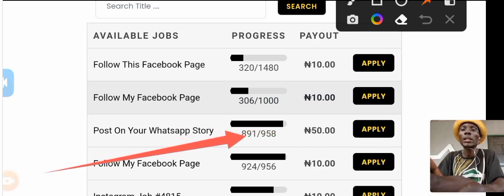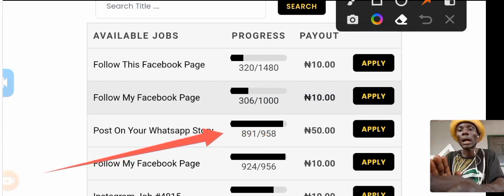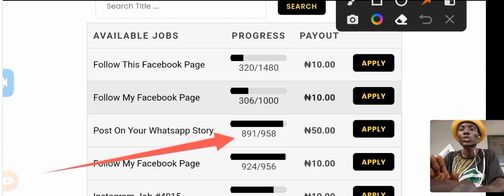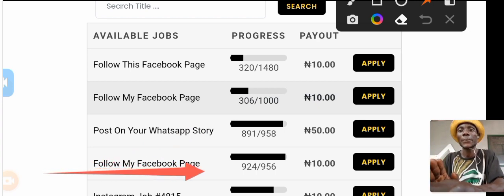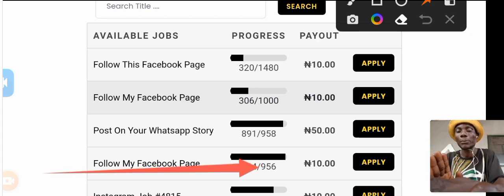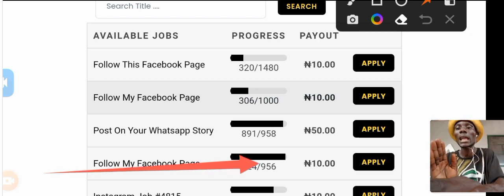You can see that the request for 958 people, and when you look in this first one here, it's showing that 891 people have already applied for this job. And you see the other one, you follow my Facebook page again, and they are requesting for 956 people here. And when you see here, 924 people have already applied for it.